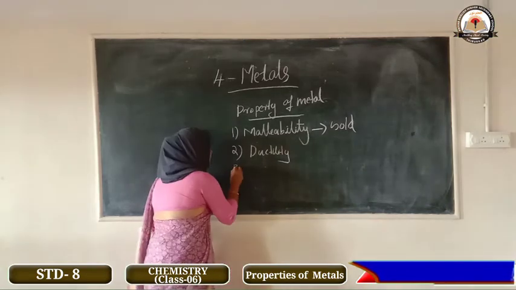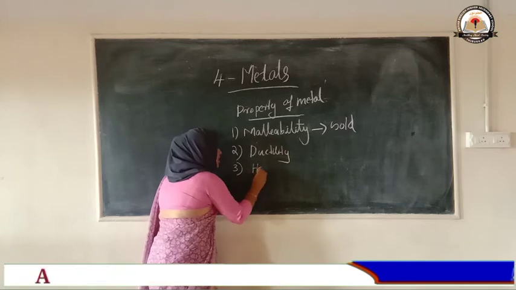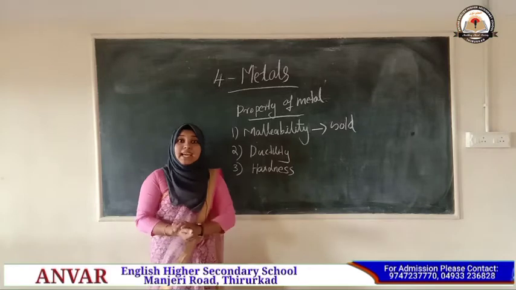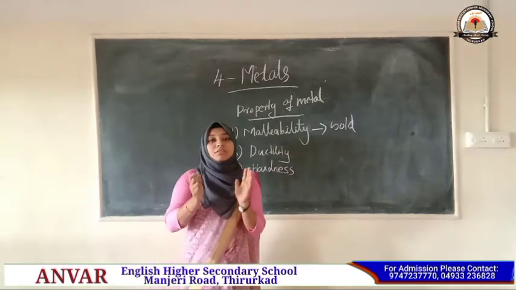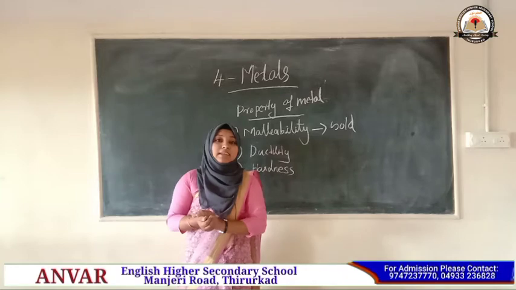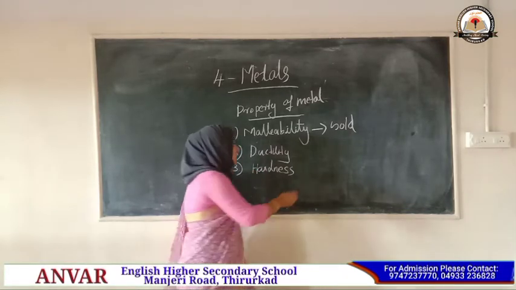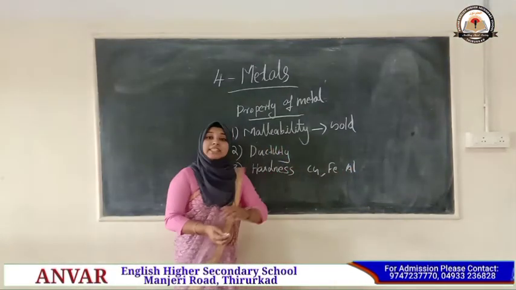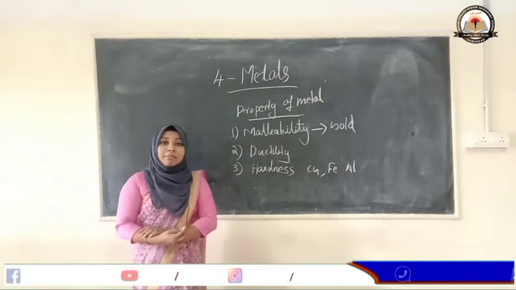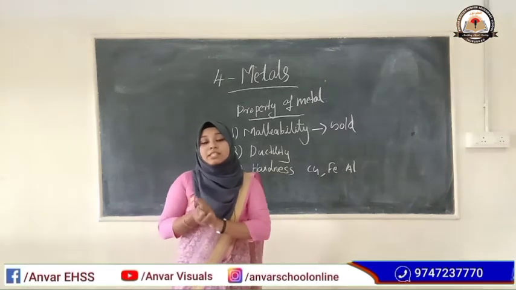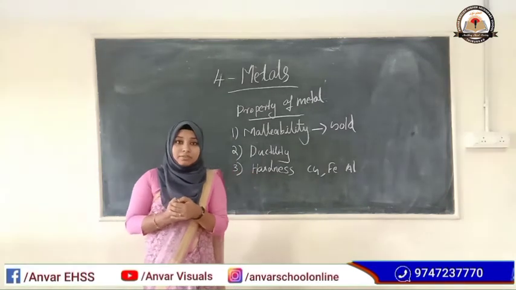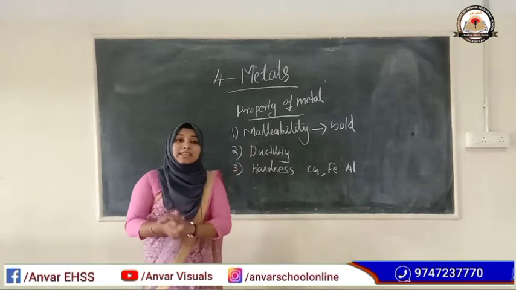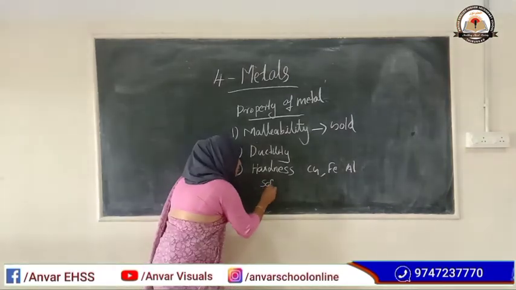The third property is hardness. We know that almost all metals are very hard. Examples: copper, iron, aluminium are some examples of hard metal. But we can easily cut some metals with a knife. These types of metals are called soft metals.